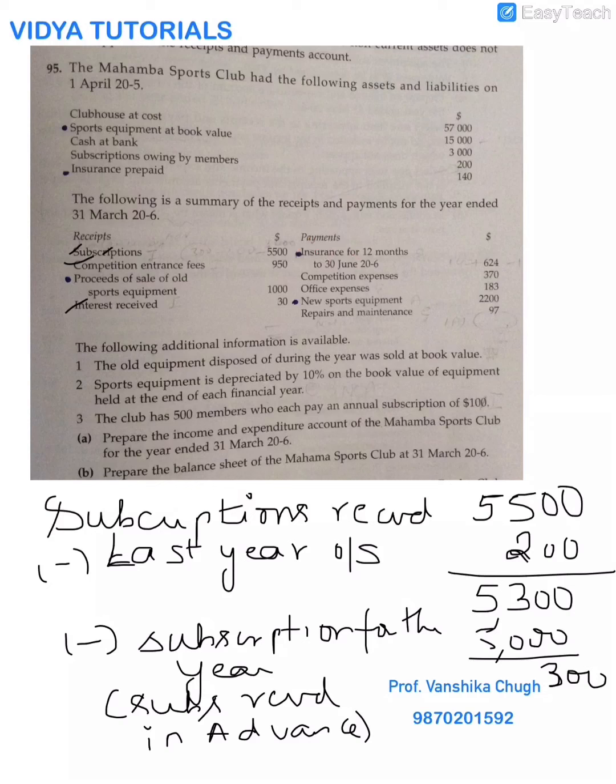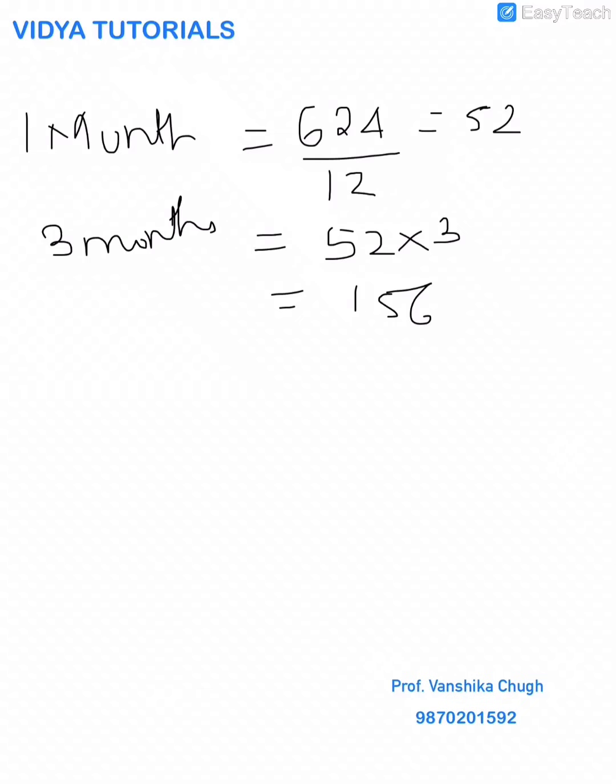Now when you are reading the sum, if you see I have put a star mark or a dot over here, insurance, prepaid insurance, that means there is some kind of adjustment to be made. It will remind me. Insurance for 12 months is 624, paid up till 30th June. My year ending is 31st March. So this is paid for 12 months. So 624 divided by 12. I've divided and I found 1 month, which is 52.